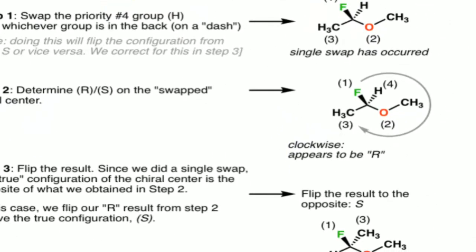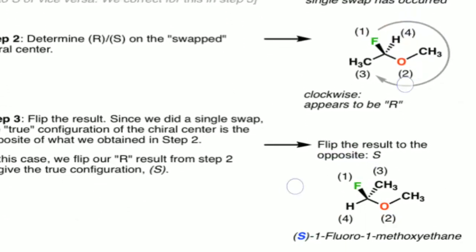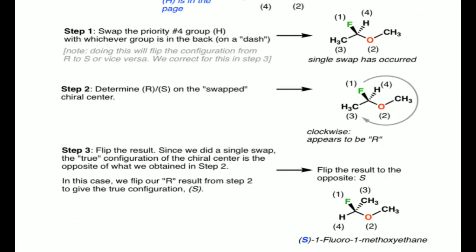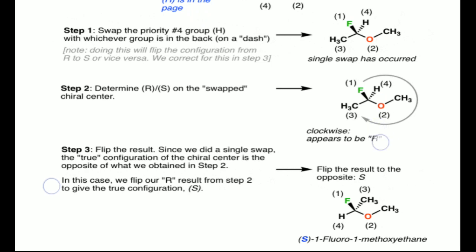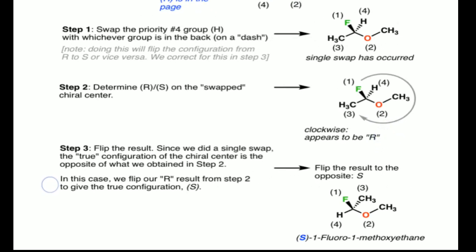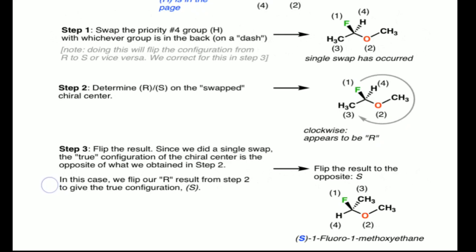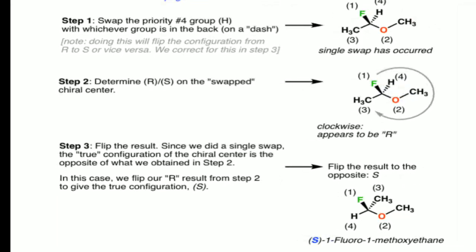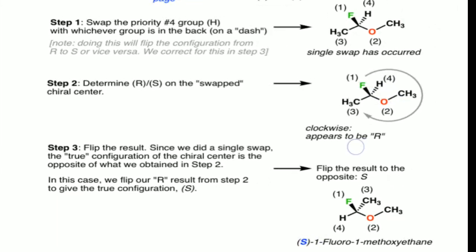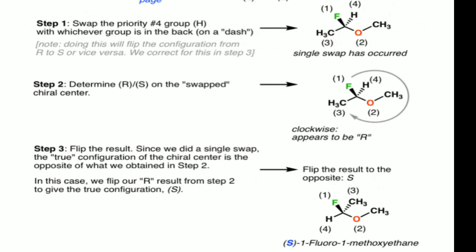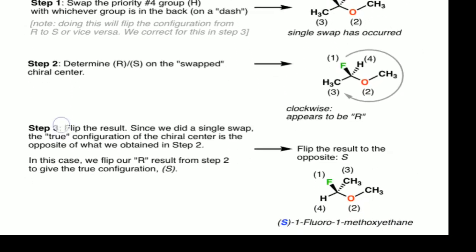Now you assign the first position fluorine, second position oxygen, third methyl. Which direction of rotation is it? It is clockwise rotation, which gives R configuration. But it is not the original molecule. If you arrange this hydrogen in the original way, you will get this.